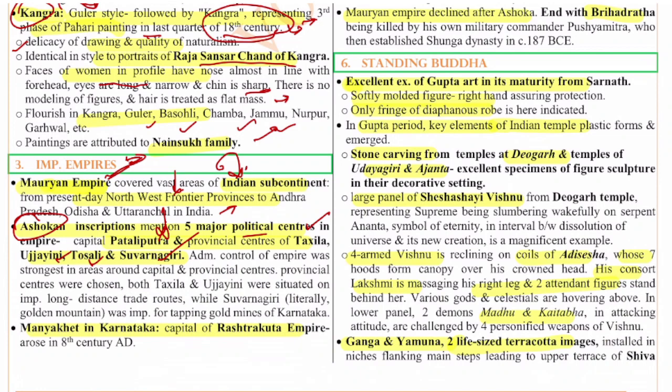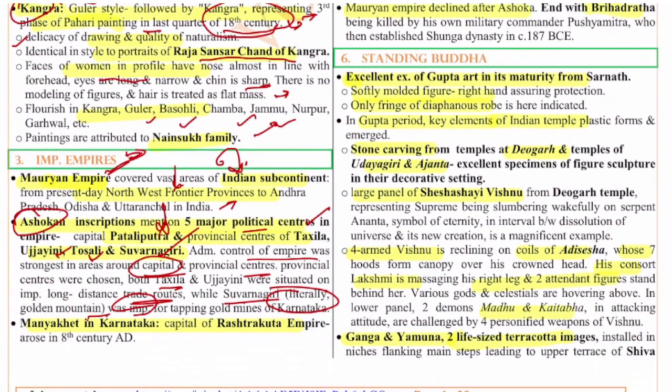The administrative control of the empire was strongest in the area around the capital and the provincial centers. Both Takshila and Ujjaini were situated on important long-distance trade routes, while Suvarnagiri, which literally means golden mountain, was important for tapping the gold mines of Karnataka. So this is about the Ashokan inscriptions and the Mauryan Empire, their provinces. And next is Manyakheta in Karnataka. It is the capital of the Rashtrakuta Empire.